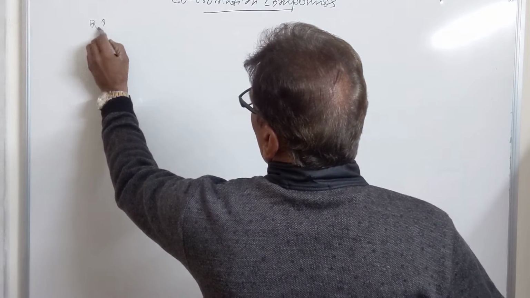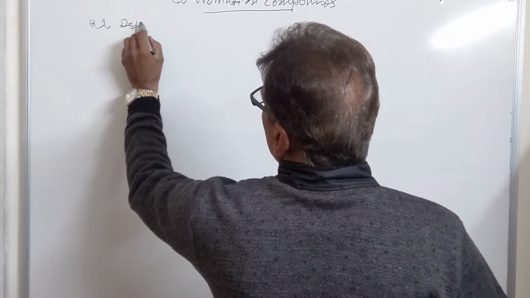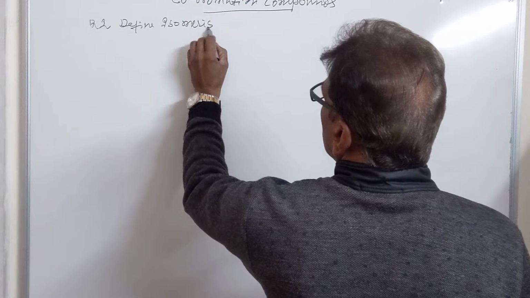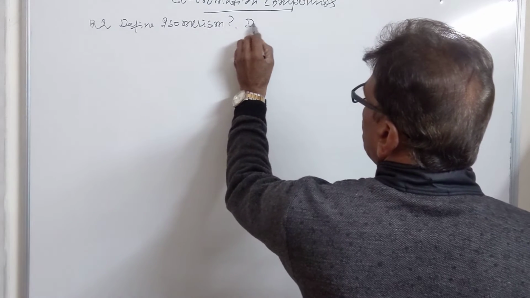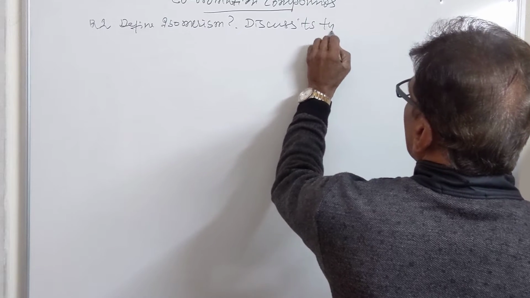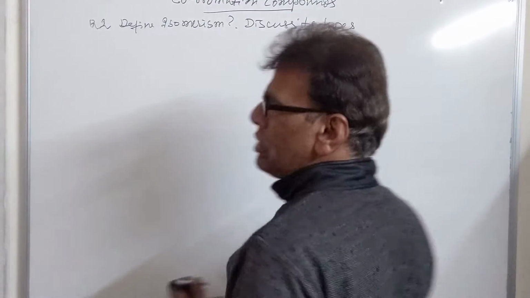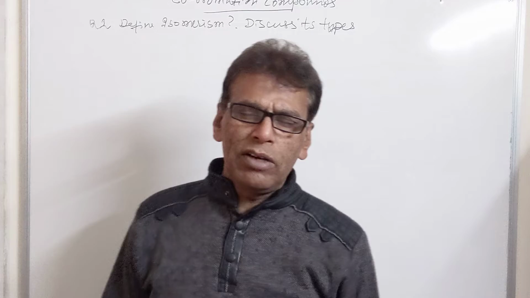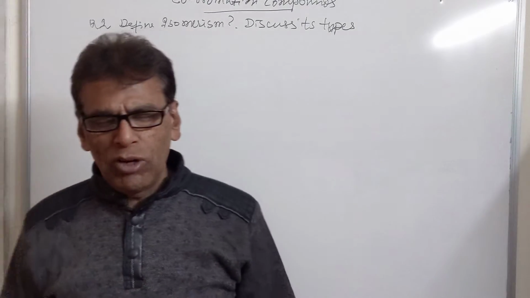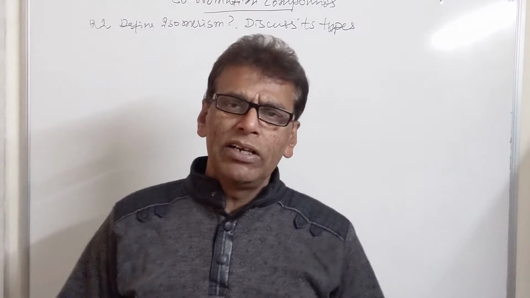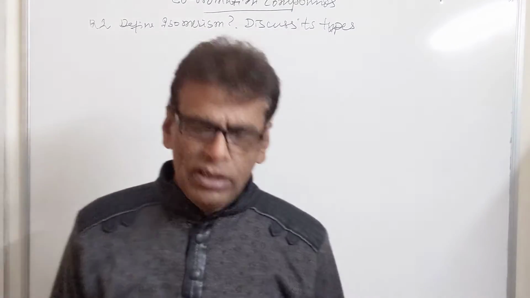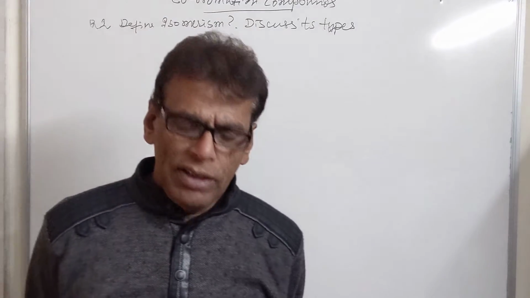Question number 1 of today is: define isomerism. Discuss its types. Now what is isomerism? Isomerism is the phenomenon by which a compound can exist in two or more structures which have the same molecular formula, but they may have a different spatial or structural arrangement of the atoms or group of atoms in the molecule.